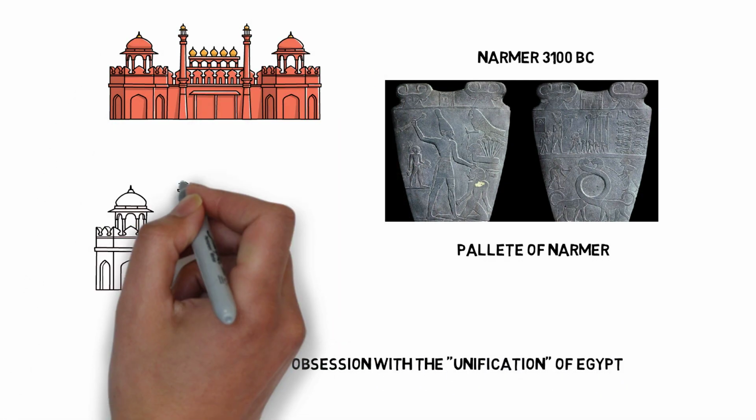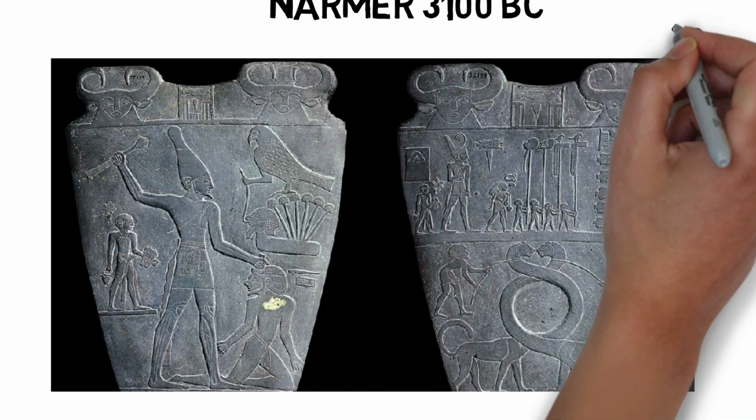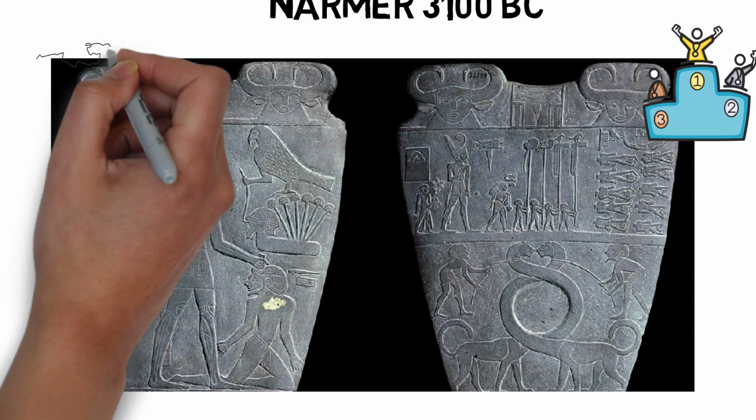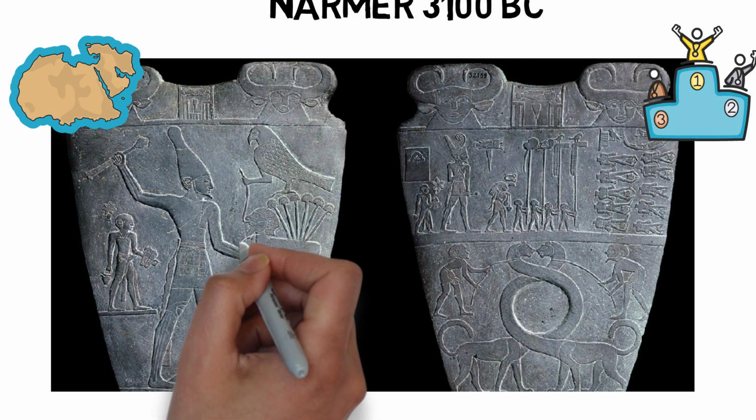The famous Palette of Narmer is a ceremonial stone plaque that symbolizes the unification of Egypt under his leadership. The Narmer Palette is a one-of-a-kind work of art and one of the most significant objects in Egyptian art history. It is thought that it was built to celebrate Narmer's victory over his foes and the union of Upper and Lower Egypt under his rule.